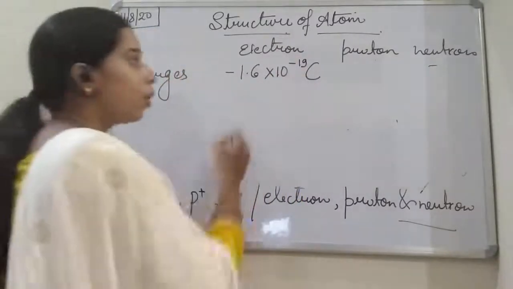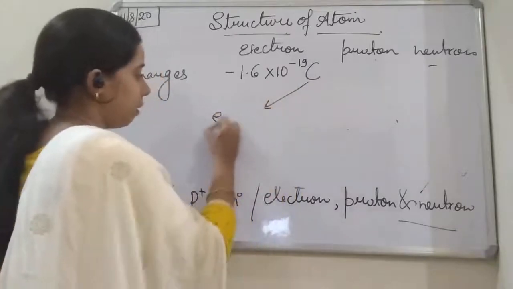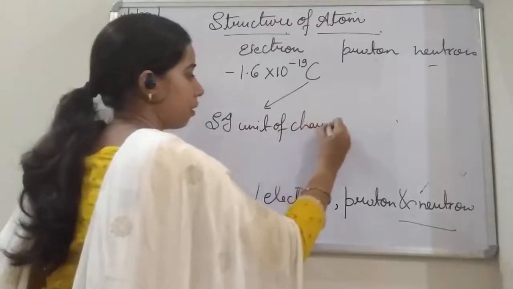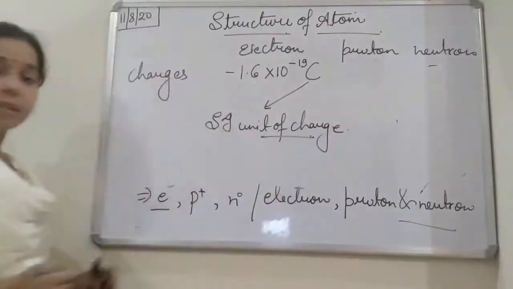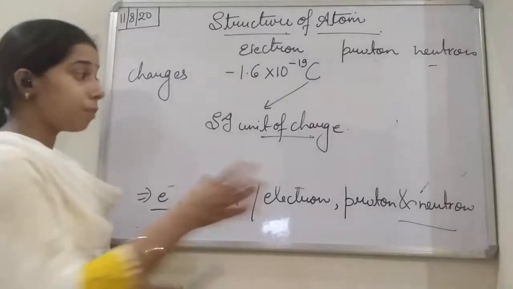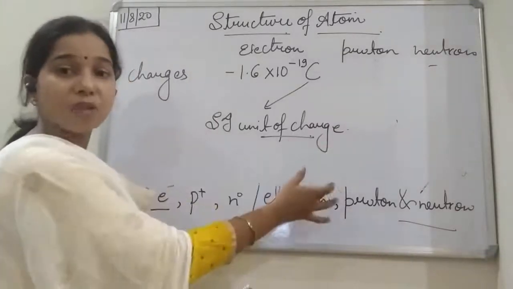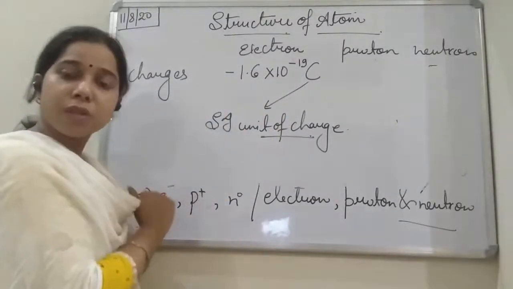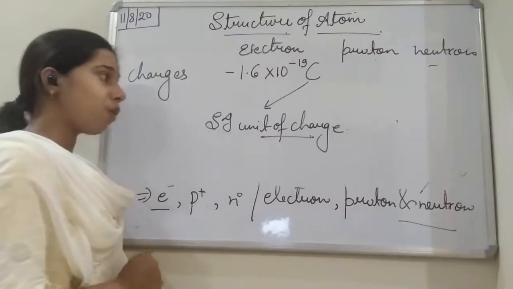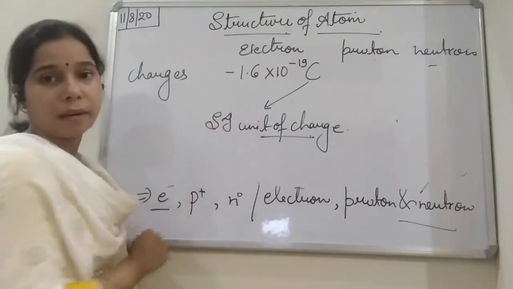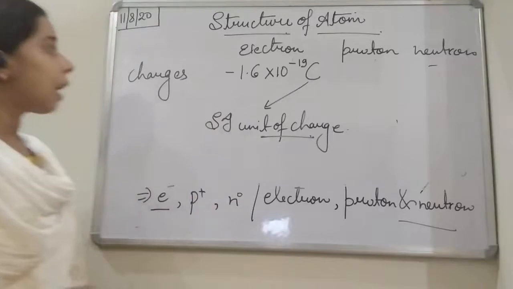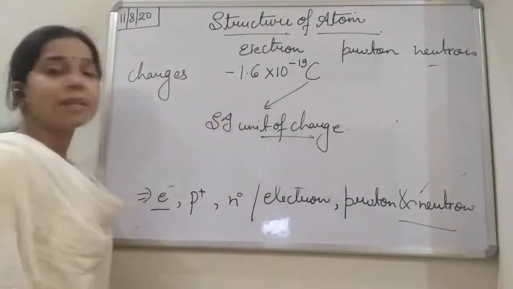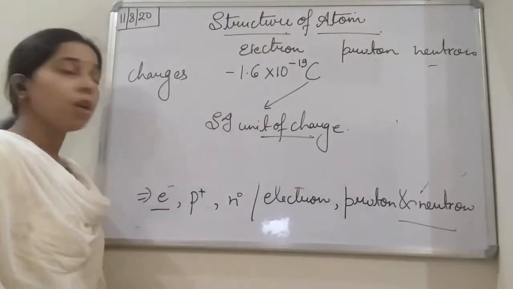What is a coulomb here, student? Coulomb is the SI unit of charge. So the SI unit of charge is coulomb, and the abbreviated word for coulomb is C. We represent charge by C, which we call a coulomb. So what is the actual charge of the electron, student? That is minus 1.6 into 10 the power minus 19 coulomb.